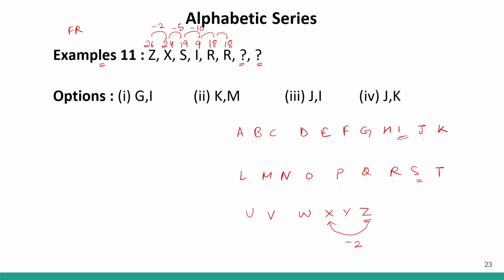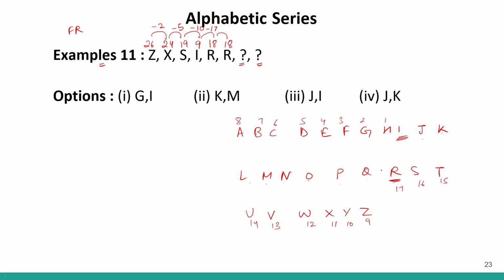Now from I, I am going to R. So this is I and this is R. If I go back, how many times will I go back? 1, 2, 3, 4, 5, 6, 7, 8, and then I'll start from here again, 9, 10, 11, 12, 13, 14, 15, 16, and 17. So from I back to R, I am going -17.